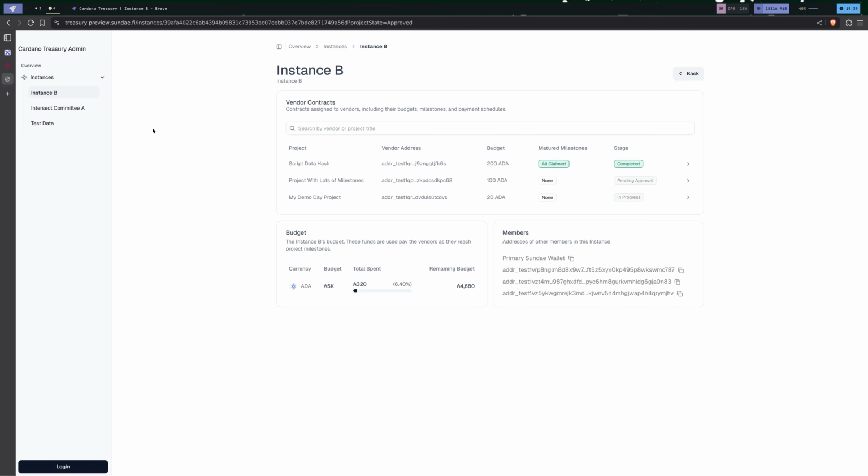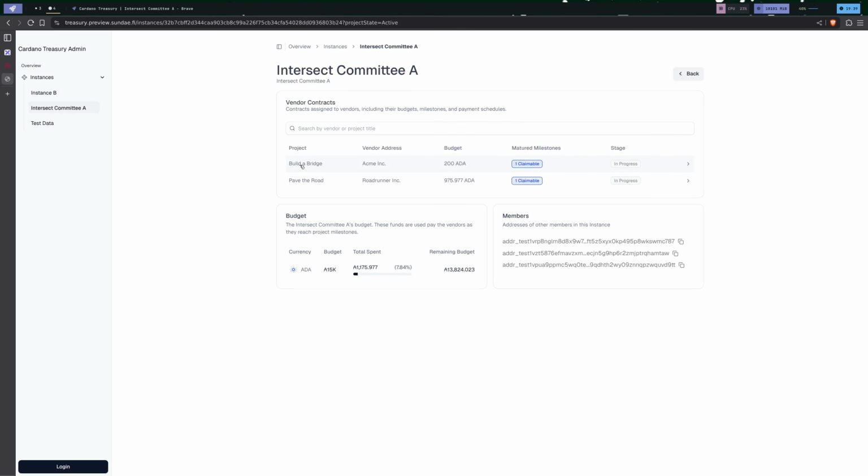Or even different projects, like the Amaru Treasury withdrawal being surfaced through this same dashboard. And so here we list out a bunch of different contracts that are associated with this instance. So I'll go here, for example, we've got build a bridge and pave the road. You can see a label that's been attached for this vendor, so Acme Inc. or Roadrunner Inc. A total budget that's been allocated to this project, in this case 200 ADA and then 975 ADA, and then some summary details about what the status of that project is.